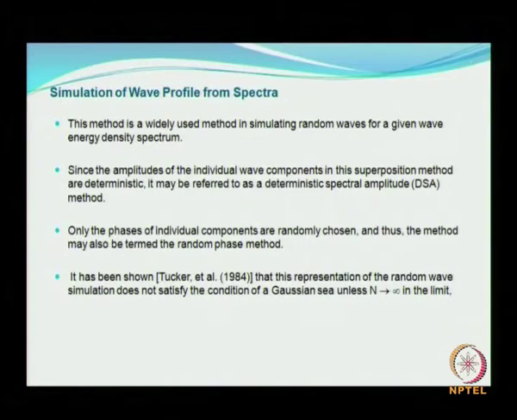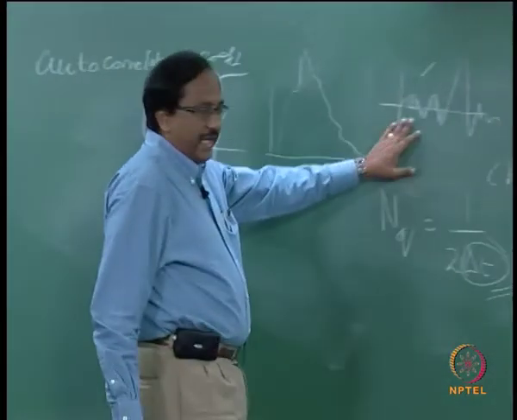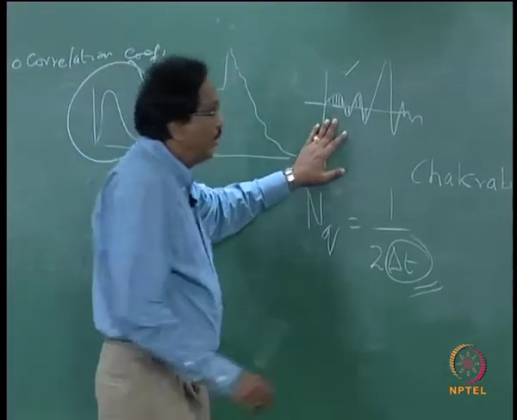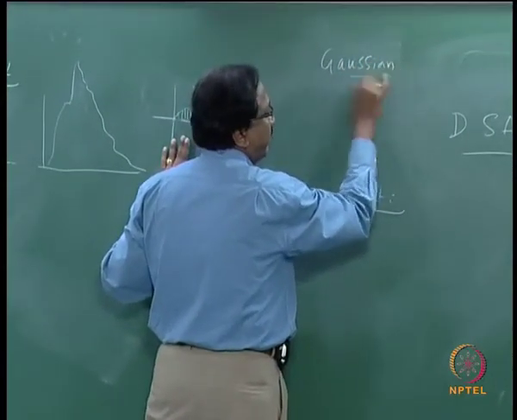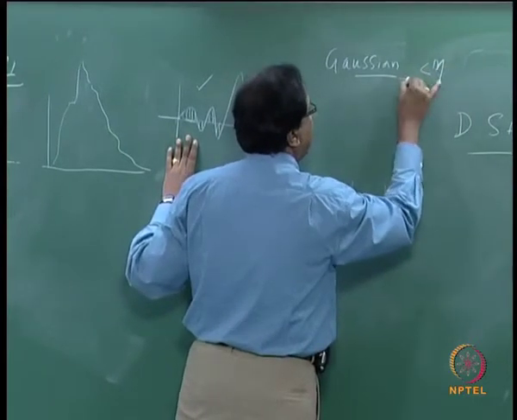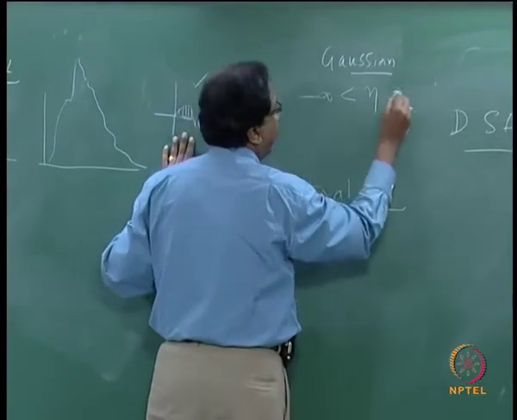The last one is, it has been shown by Tucker et al. that this representation of random wave simulation does not satisfy the condition of a Gaussian process unless n is infinity in the limit. What is meant by Gaussian process? As I said, the wave elevation usually follows a Gaussian process, that is, it follows the normal distribution. Eta is from minus infinity to plus infinity.